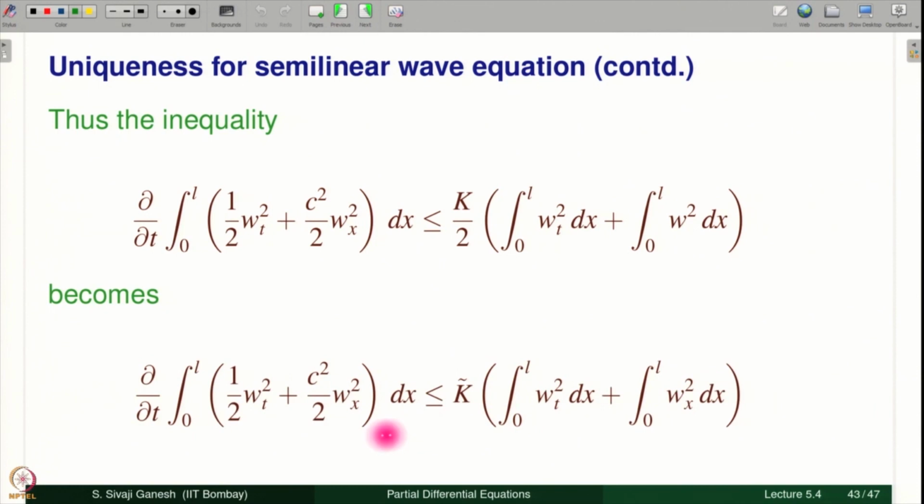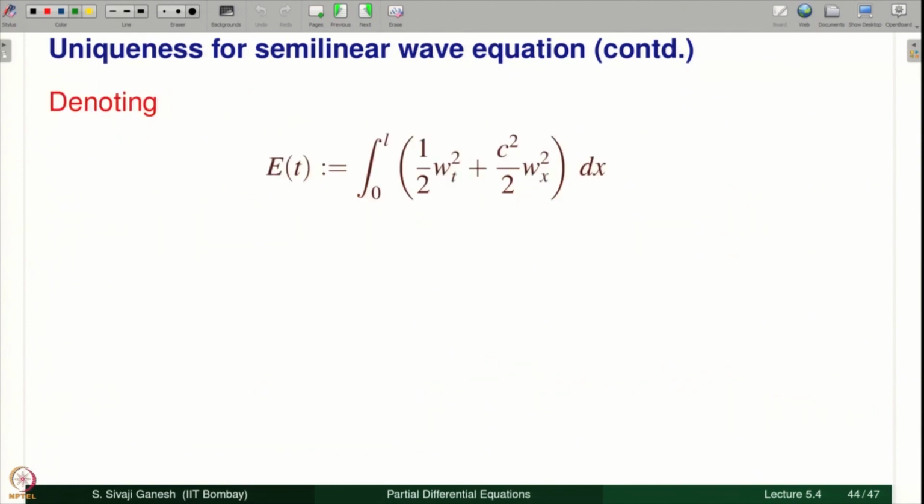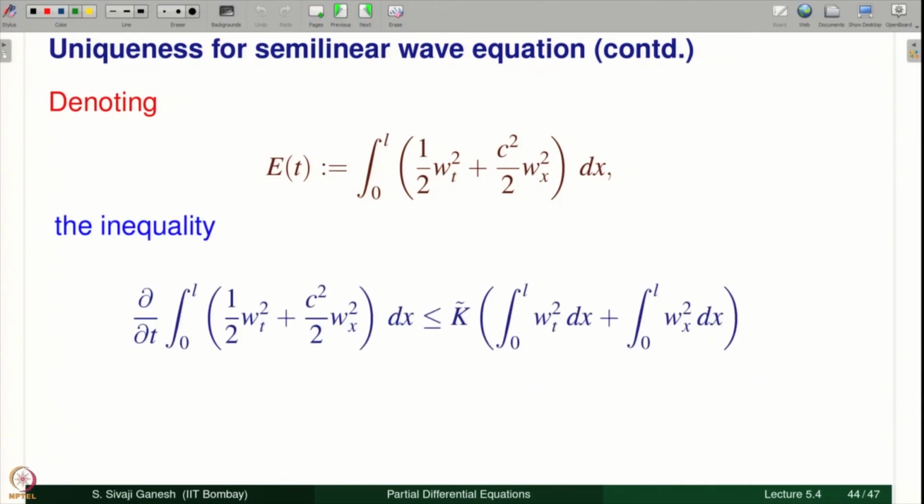Now, we are happy because we have the same Wt and Wx on both the sides. Denoting E of t equal to this, what we have is dou by dou t of E of t is less than or equal to k tilde times E of t. I think there is a c square missing, but that can be absorbed into this k tilde. I can give c square here, it is not a problem. So it looks like this, dE by dt less than or equal to m into E of t.